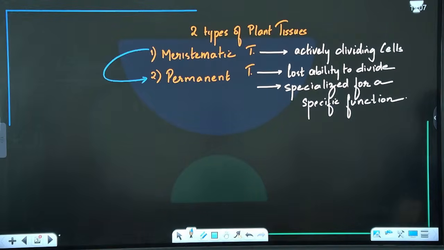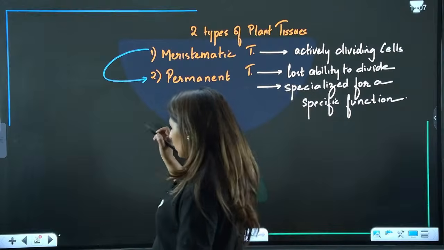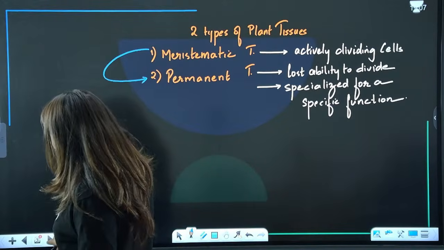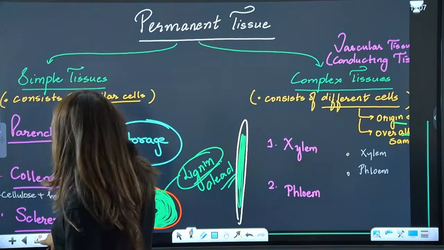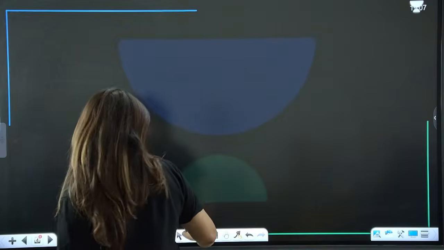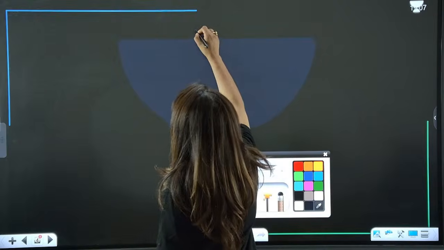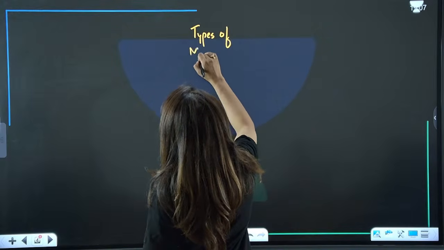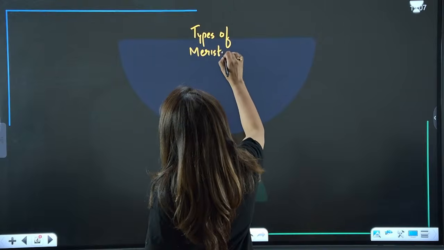Is that clear? And now, meristem can also be divided into different types. So types of meristem.